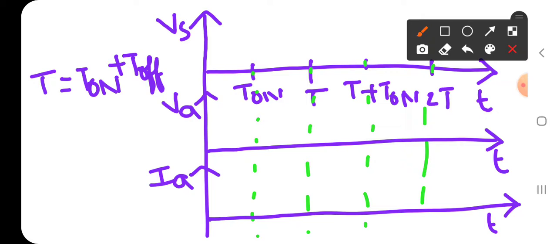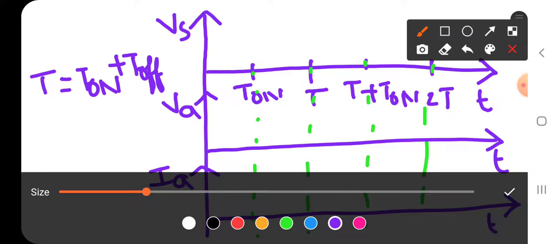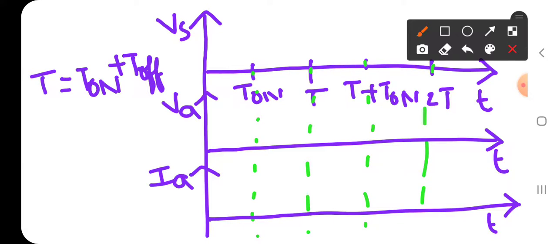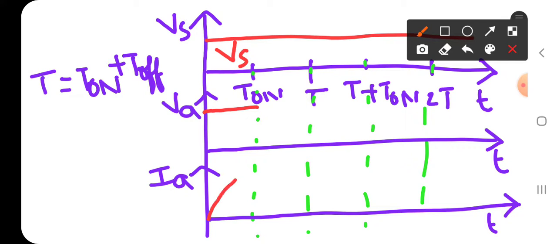We know that during the turn on T on, what is Vs? Vs cannot be changed, it is constant. Its magnitude is Vs only, the input voltage. Next, during the T on, what is Va? It is Vs. And what is Ia? It increases from 0 to maximum, like this.